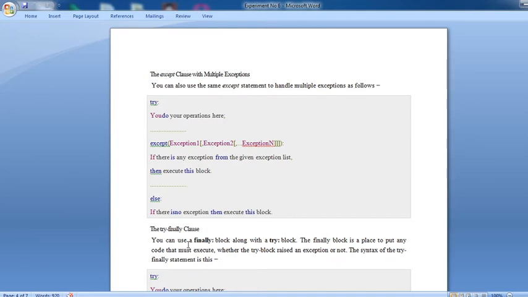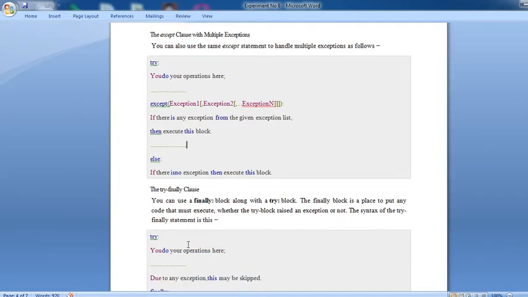Next clause available is the try finally clause. When you define this try finally clause in your source code, see here you can use a finally block along with a try block. The finally block is a place to put any code that must execute, whether the try block raises an exception or not.